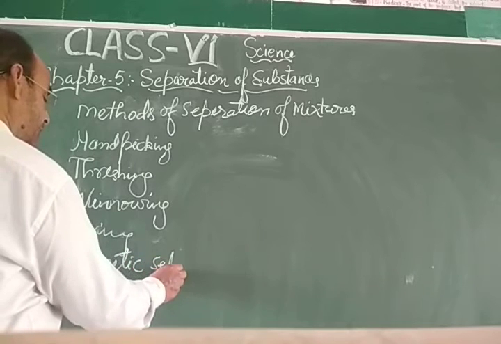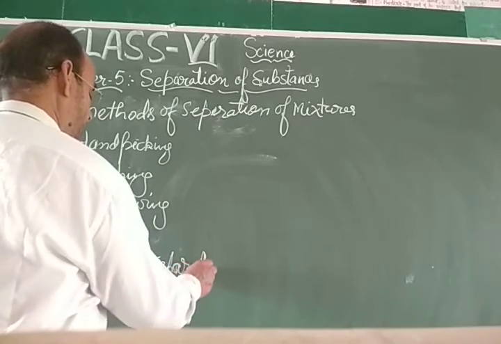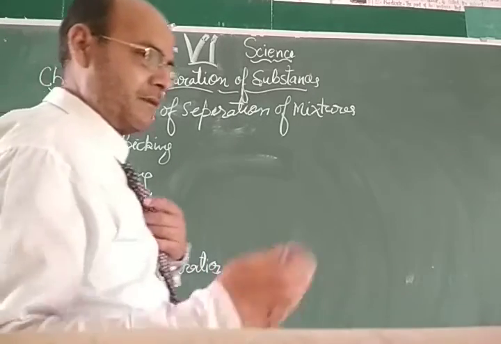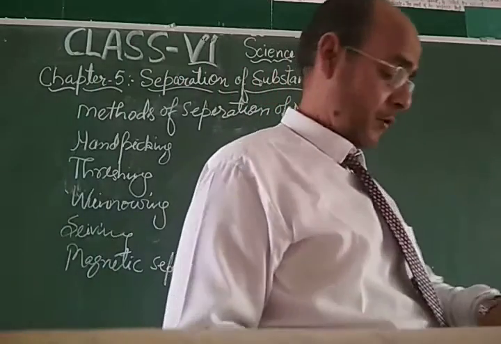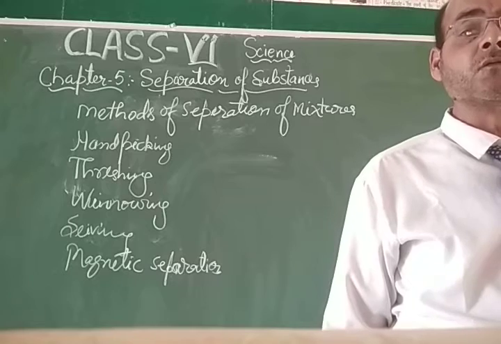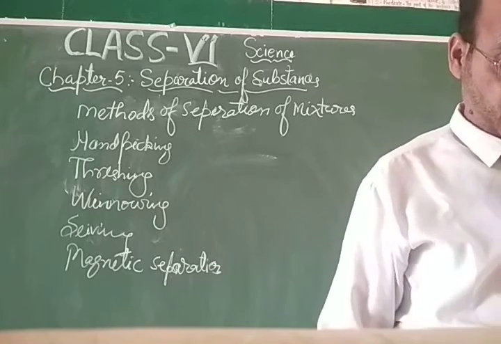So these are the methods of separation of a mixture. Several components are there, and there are several types of processes that are used to separate the things, my dear students.